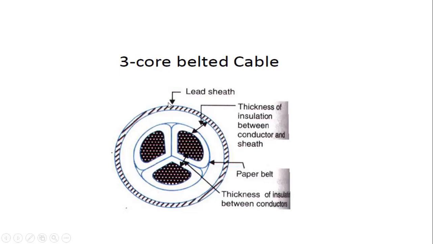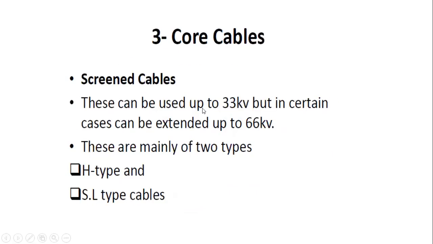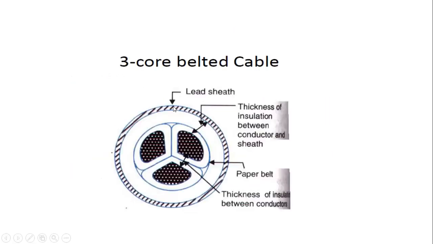This is the 3-core belted cable cross section. It consists of a lead sheath. This is the lead sheath, and this is the thickness of insulation between the conductor and the sheath. Okay, there is a gap.